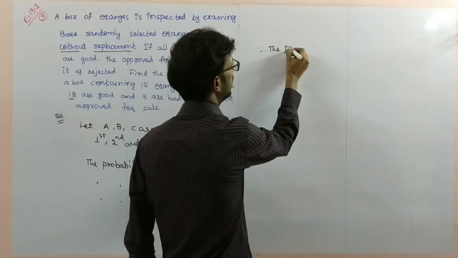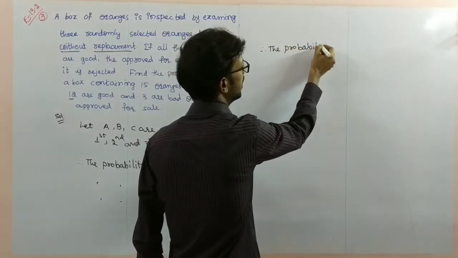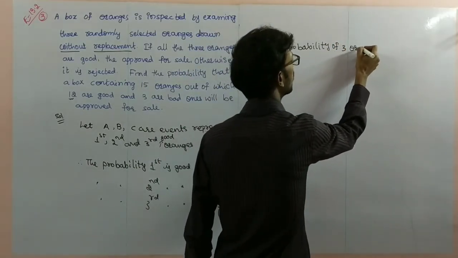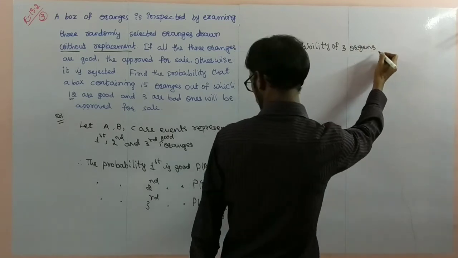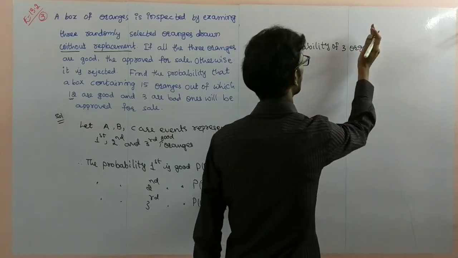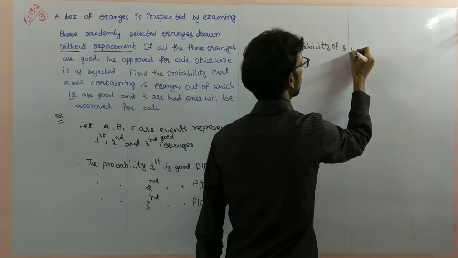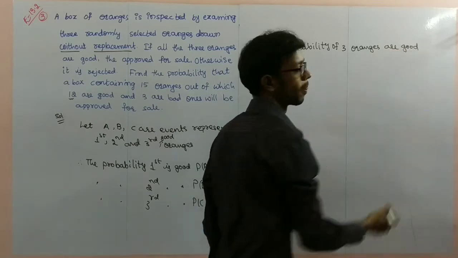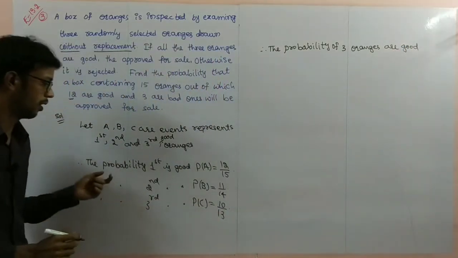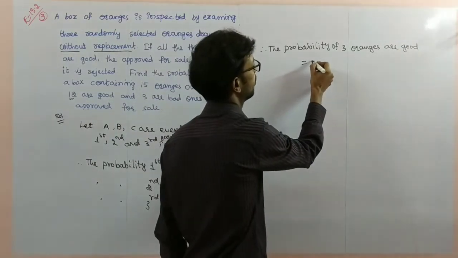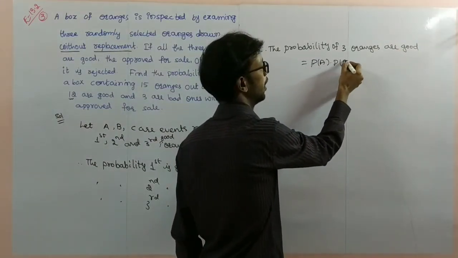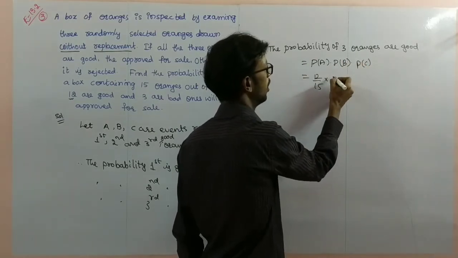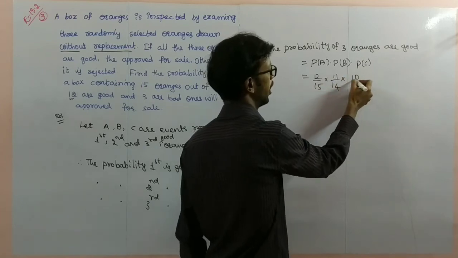Therefore, the probability that 3 oranges are good, that means the intersection, is P of A into P of B into P of C, which is 12 by 15 into 11 by 14 into 10 by 13.